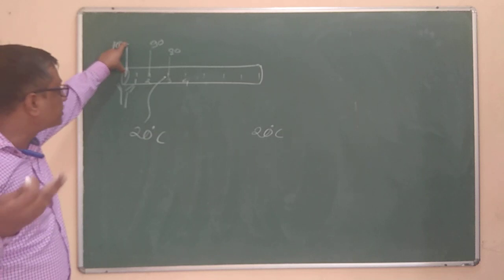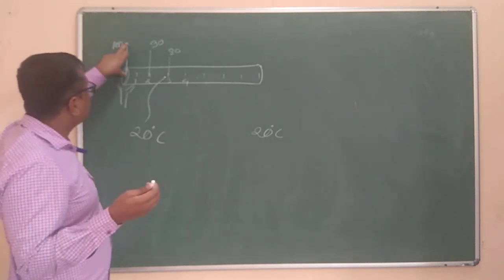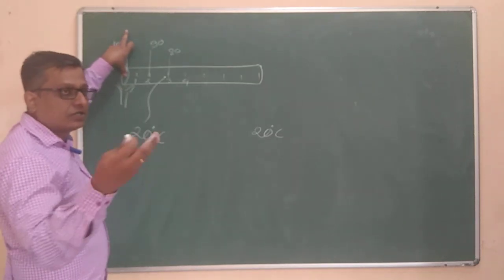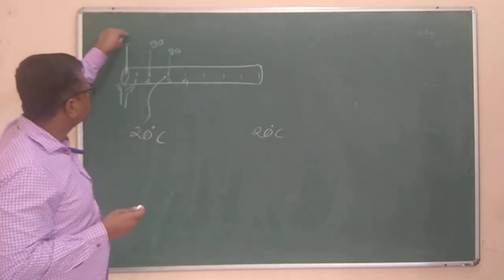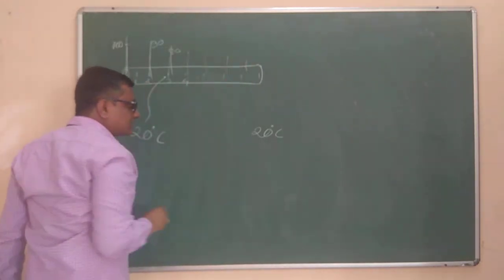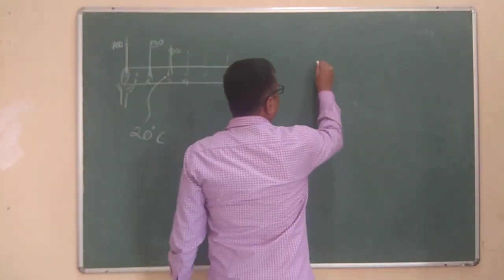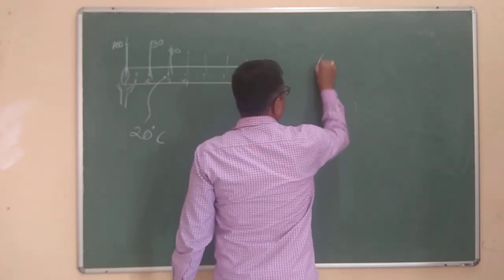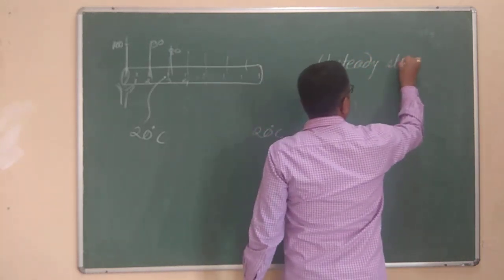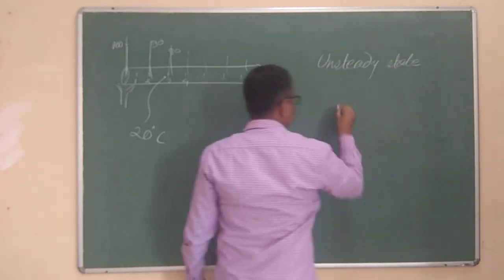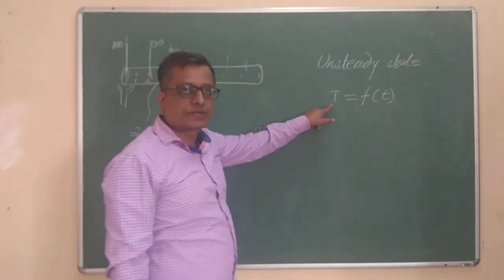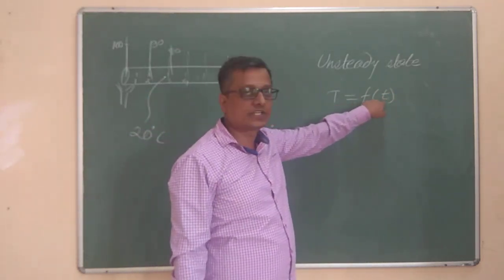But at the beginning, when the temperature is still increasing, now it is 100, after a few seconds maybe it is 110, 120, 130, the temperature is changing. Every temperature over here is changing, it is increasing. That condition we say is unsteady state heat transfer, in which temperature is a function of time. Remember, capital T represents the temperature and small t represents the time.